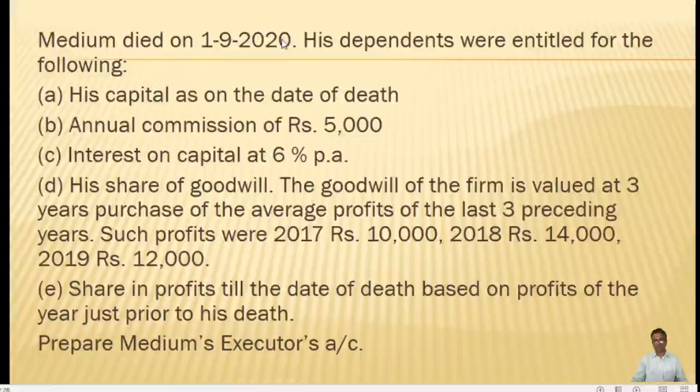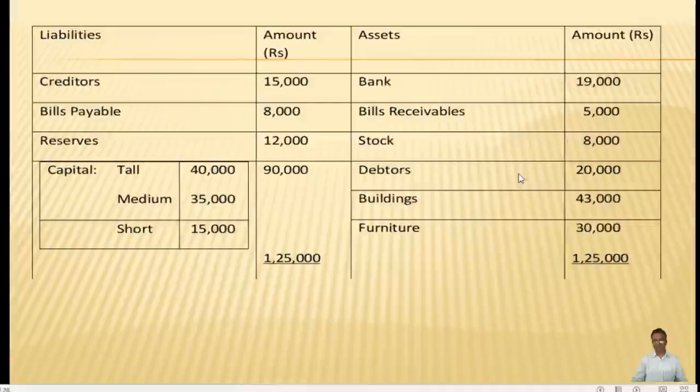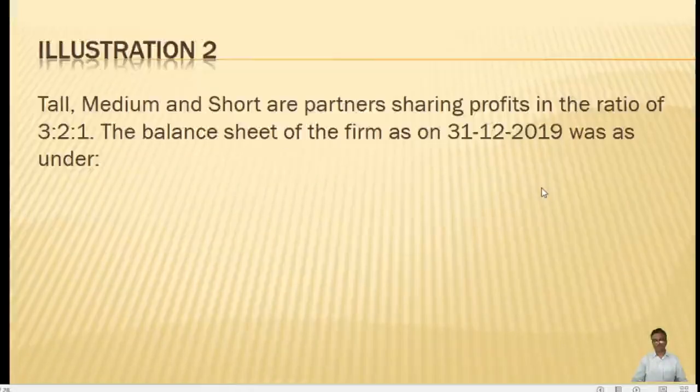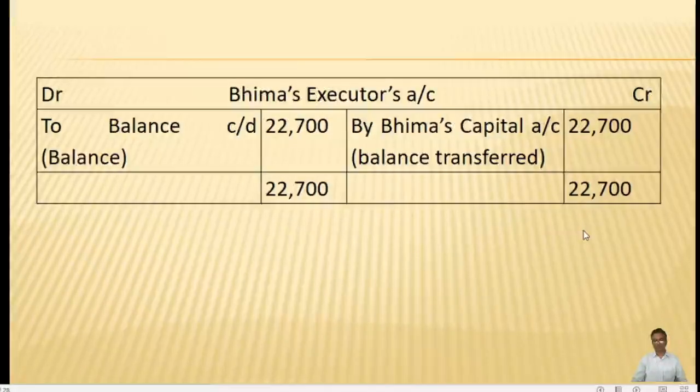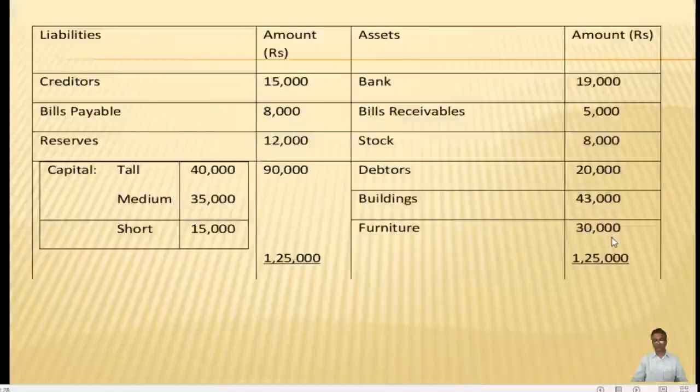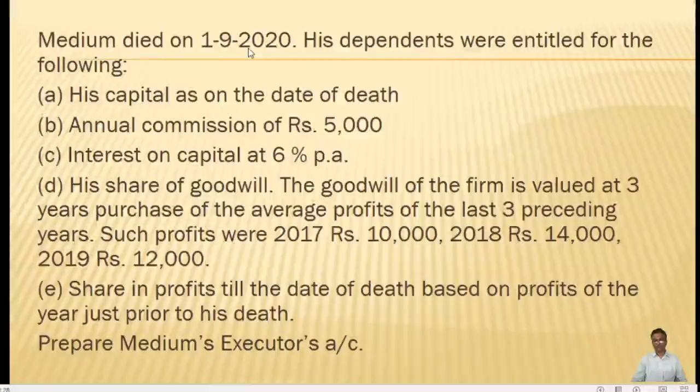And the date of death is given as 1/9/2020, whereas the balance sheet is given on 31/12/2019. So the end of the accounting year is 31/12/2019 and the date of death is 1/9.